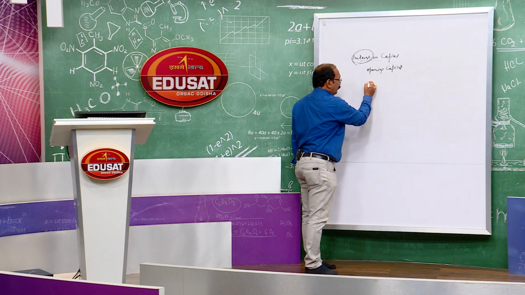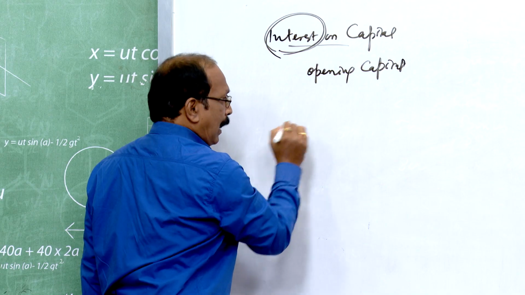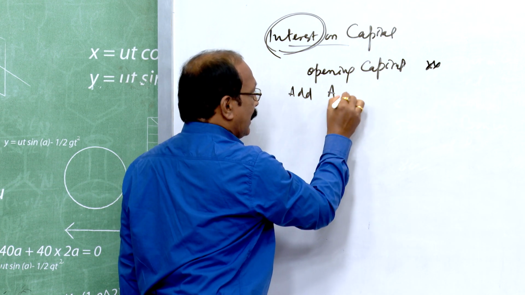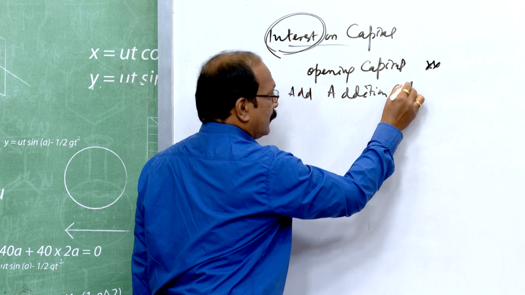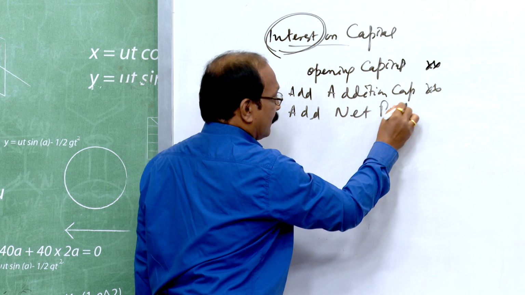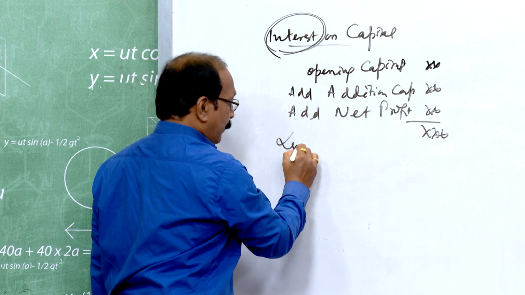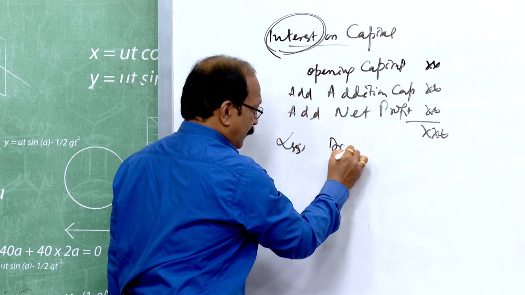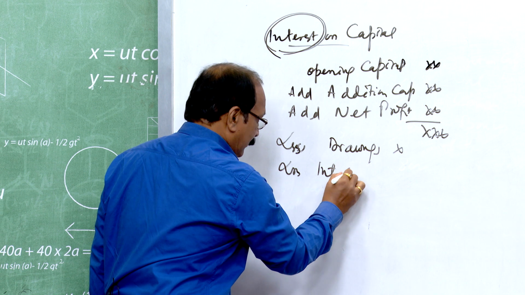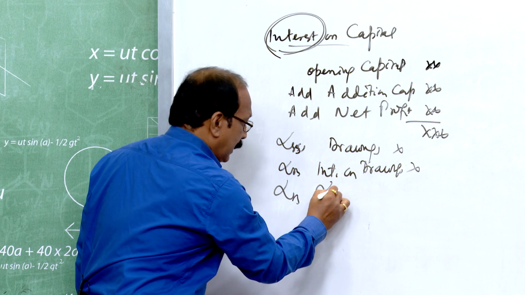In the balance sheet, as you have done in case of sole proprietorship business, how does the closing balance appear? Opening capital, add additional capital, add net profit, from this you have to deduct the drawings, interest on drawings, okay, less loss if any.